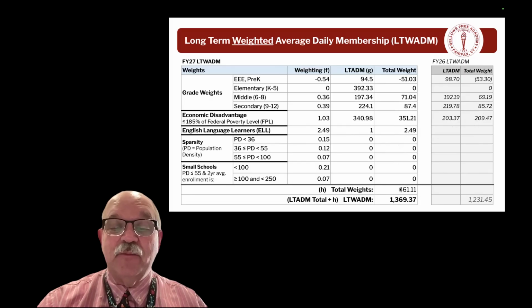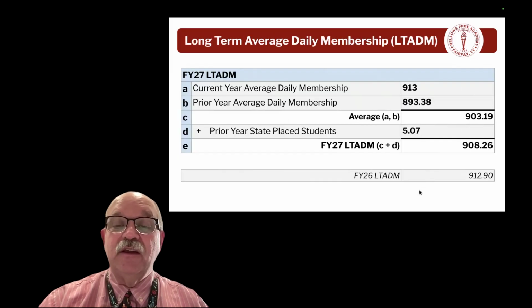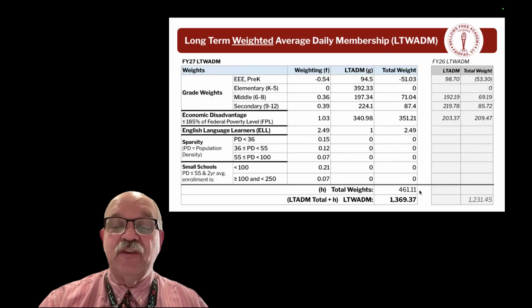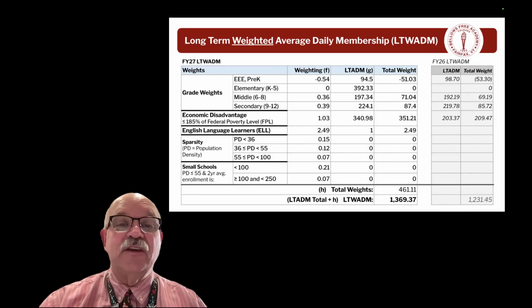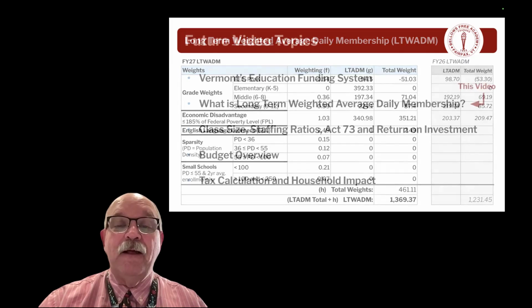Add all these numbers up, and we get 461.11 in additional weights added to the 908.26, and we end up with a long-term weighted average daily membership of 1,369.37, as compared to last year's number, 1,231.45. So a drastic difference, and it will make an impact on the tax calculations as we move forward.